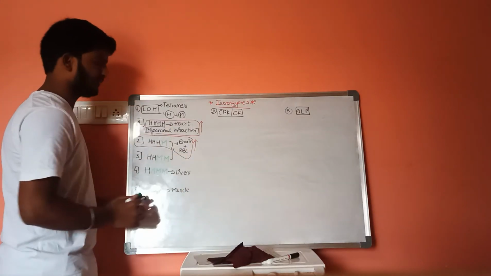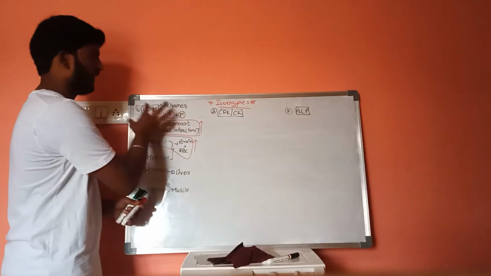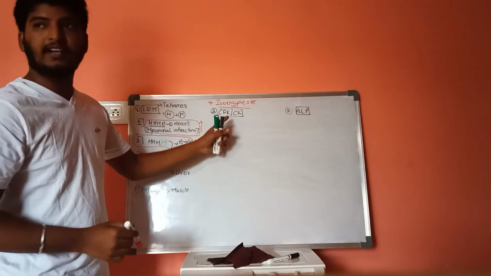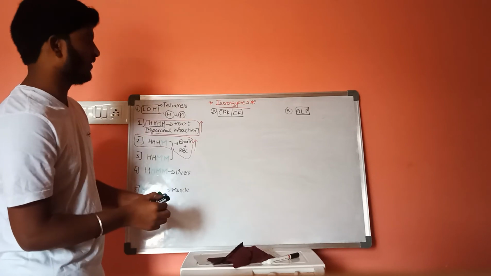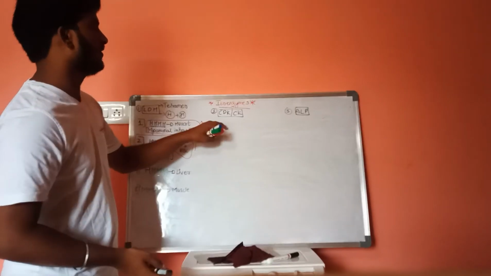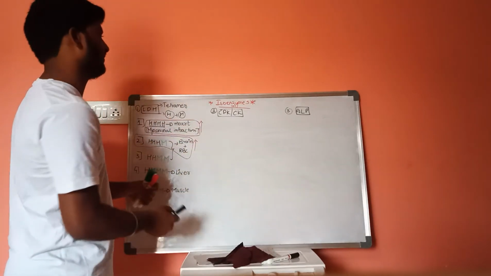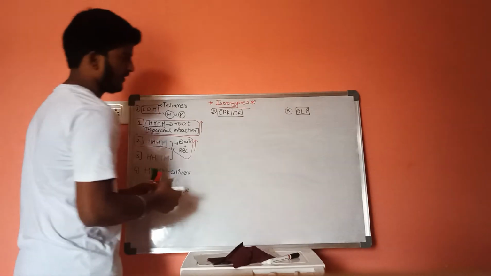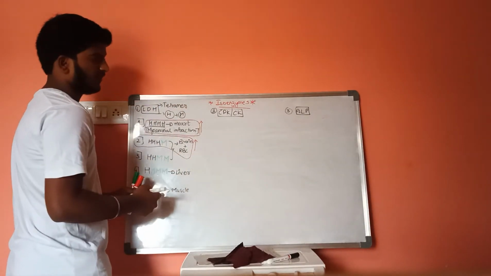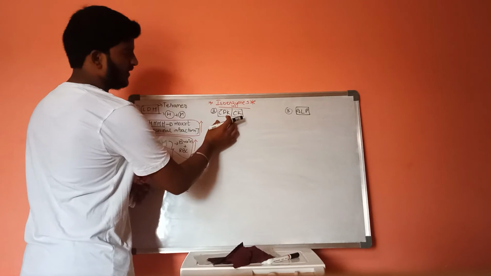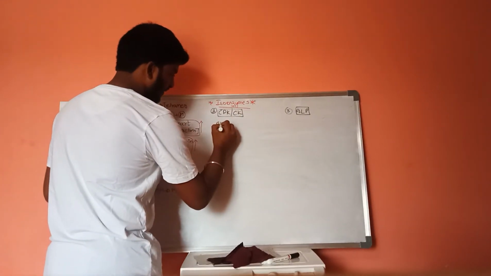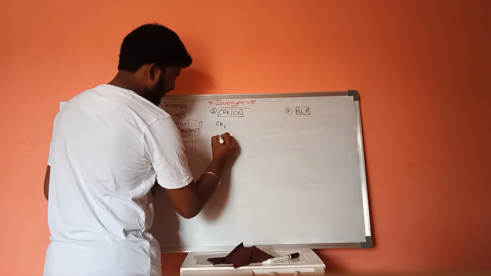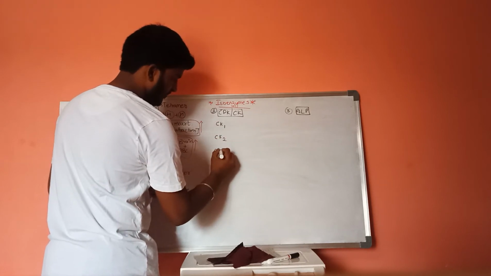This is about the first type, that is LDH, and the second one is creatine phosphokinase. For example, these creatine phosphokinases are 3 in number: creatine kinase 1, creatine kinase 2, creatine kinase 3.